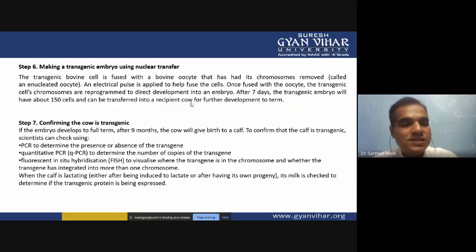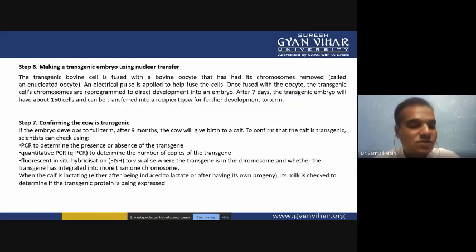The next method is FISH, fluorescent in situ hybridization, where we can visualize the cell containing the gene. We transfer fluorescently labeled primers, and these primers bind to the transgene; only if the transgene is present will it hybridize.